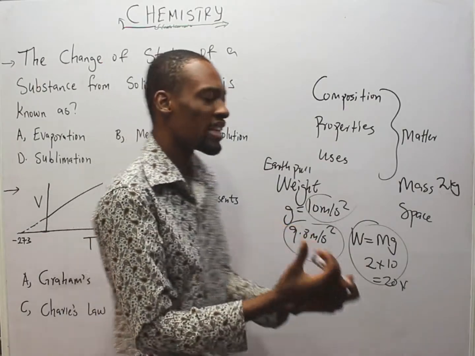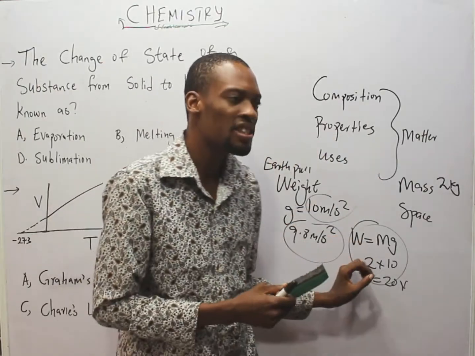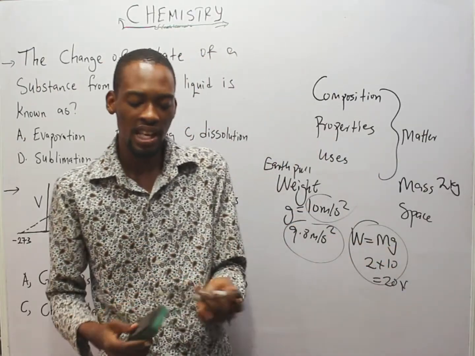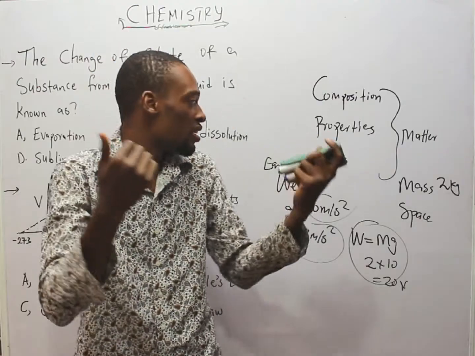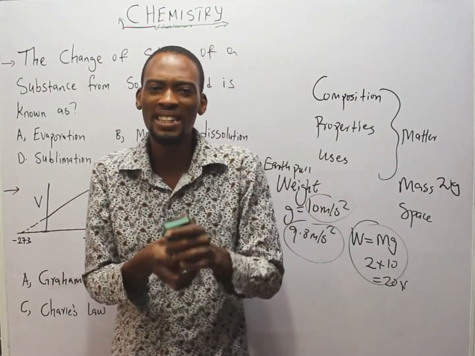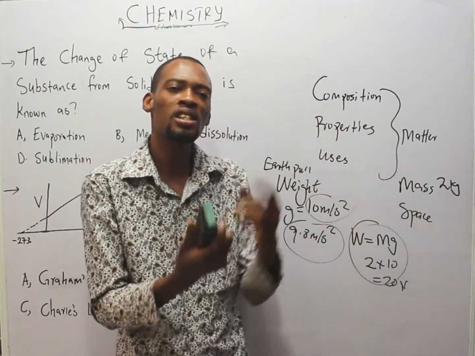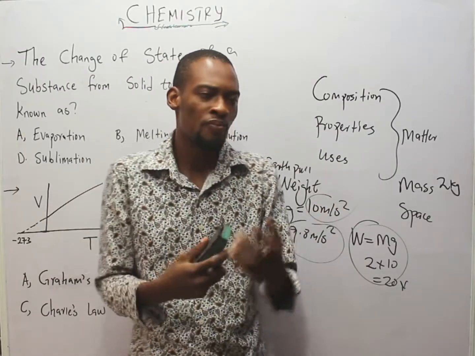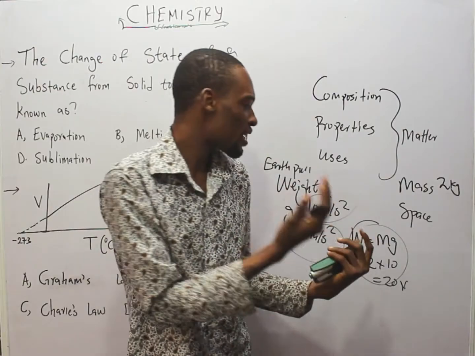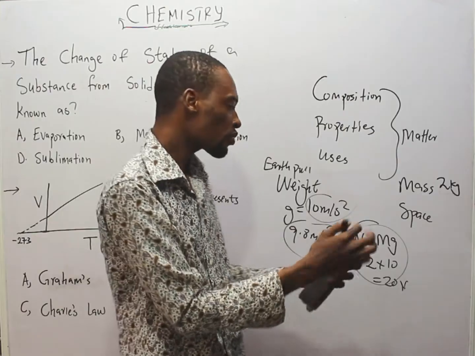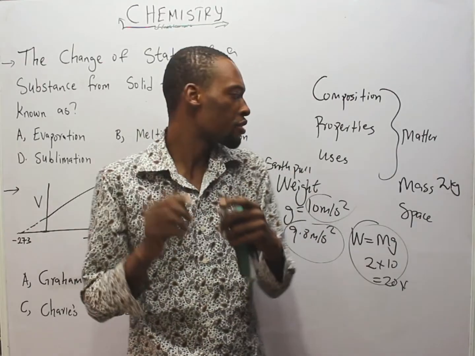So the weight of things on earth is different from the weight of things on the moon, because the gravity on the moon is different from gravity on earth. And when there is no gravity, anything that goes up continues that way. Gravity is that force that brings objects down. So we've been able to explain that matter is anything that has mass and occupies space. And I also explained that mass is the quantity of matter a body possesses, and it is different from weight in the sense that weight is the earth pull on a body. Mass times acceleration due to gravity gives us weight. And the unit of weight is Newton. This is also the unit of force.